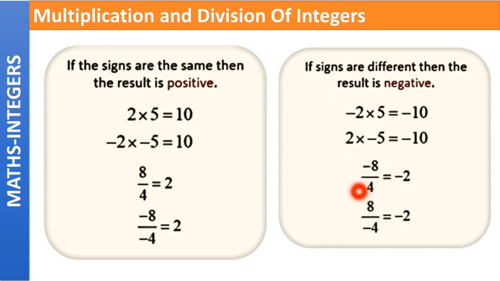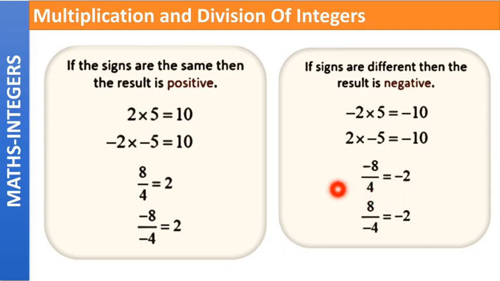Absolute value, again, what is absolute value? Absolute value is the value of the number without the sign. The number is minus 8 but the absolute value is 8. Okay. The second example, 8 divided by minus 4. 8 is having a positive sign and 4 is having a negative sign. Both the signs are different, so the answer is negative. Coming to the absolute values, 8 divided by 4 is equal to 2.